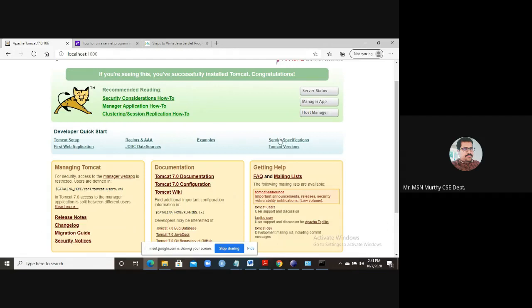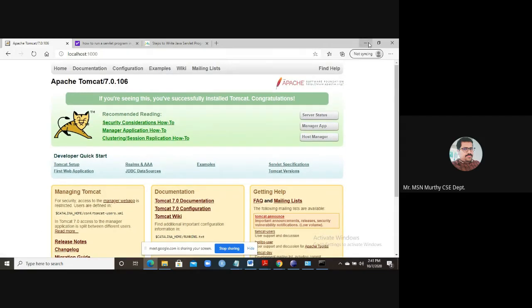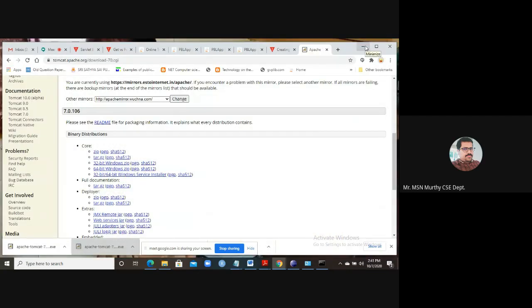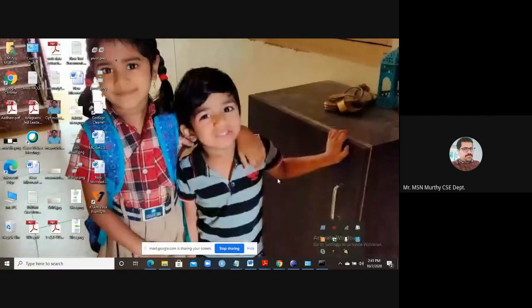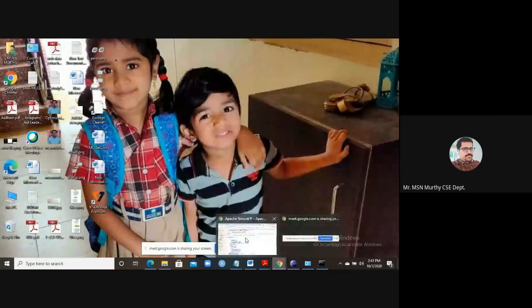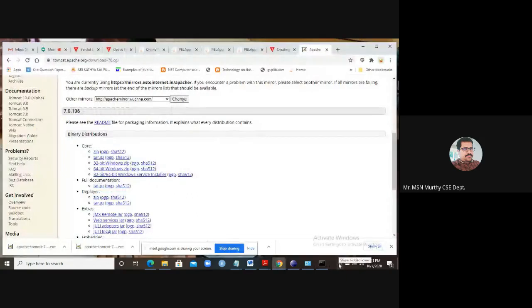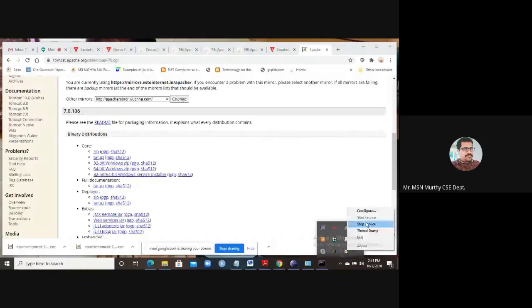So this is the Apache Tomcat homepage, and you see here, this is the Apache Tomcat symbol, which means it is running. You can stop the service, you can start the service. Whenever you want to stop it, you just need to stop the service, and whenever you want to start it, start the service. That you have to know.